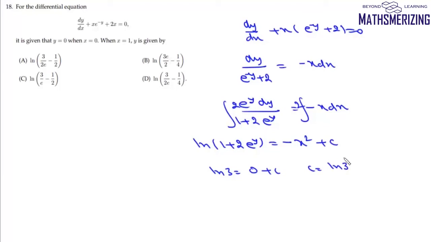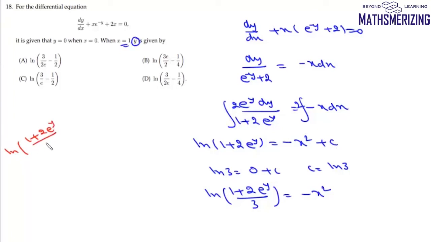So we'll take this c on the left hand side. Then log m minus n is log m by n. We can write log 1 plus 2 e to the power y upon 3, and this value is equal to minus x square. Now we need to find value of y when the value of x is 1. If we'll put x as 1, we'll get log 1 plus 2 e to the power y upon 3, and it is minus 1.